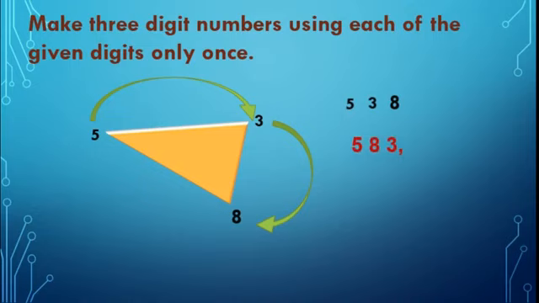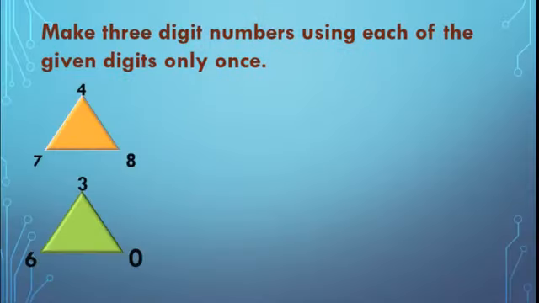Then we will change the place of second and third digit. Got this? Means 5 we use 2 times in the first place. Then we will take 3 in the first place. Like this clockwise direction, if we move, then it will become very easy to write and to make the 3-digit numbers here.